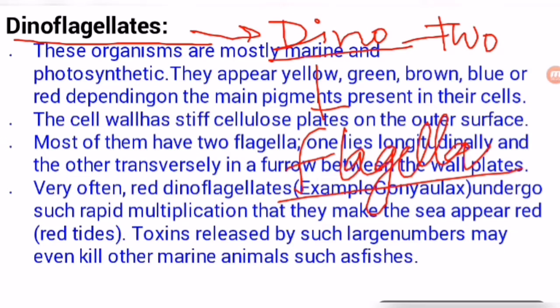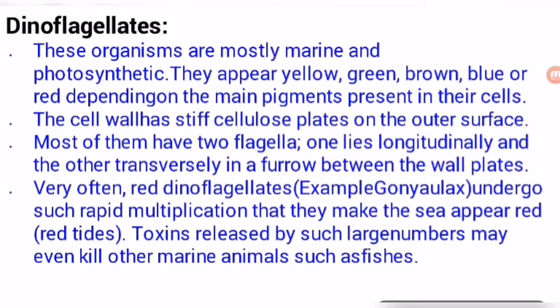That is why they are named dinoflagellates. These organisms are mostly marine and photosynthetic because they live in sea water and perform the photosynthesis process.